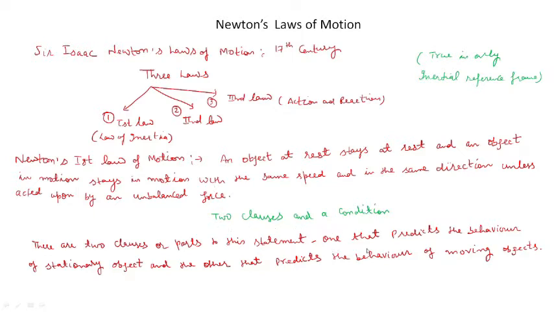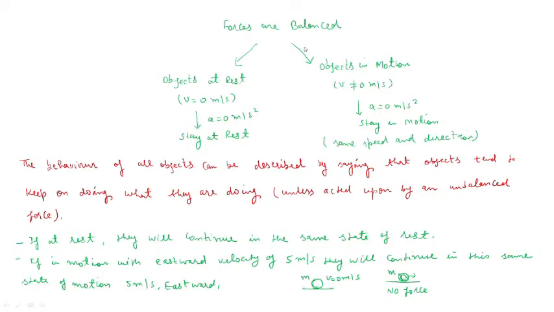The first one predicts the behavior of a stationary object and the other predicts the behavior of moving objects. You can understand Newton's first law by this. When the object is at rest, that means its velocity is zero, there will be no acceleration, so the object will remain at rest.